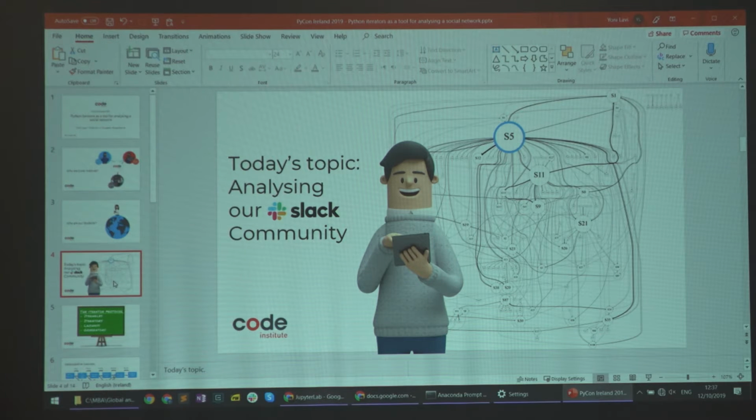What do we have? So we have a really nice API in Slack, but it doesn't have that concept of relationships. What it does allow us to do is just to get messages, and either get all of the messages, which we usually don't want, or do a search to get a subset of messages. So what we'd like to do here is to do a search to get all messages that would have a mention of another student, right? And then apply some processing to them.